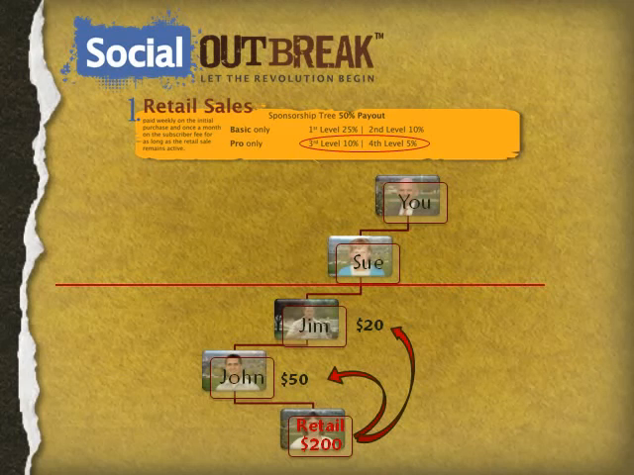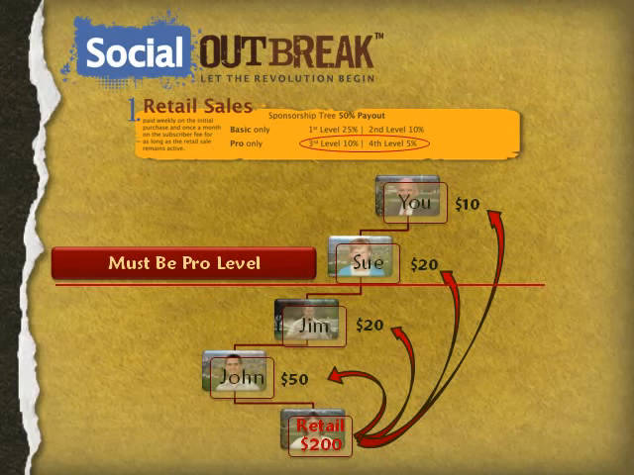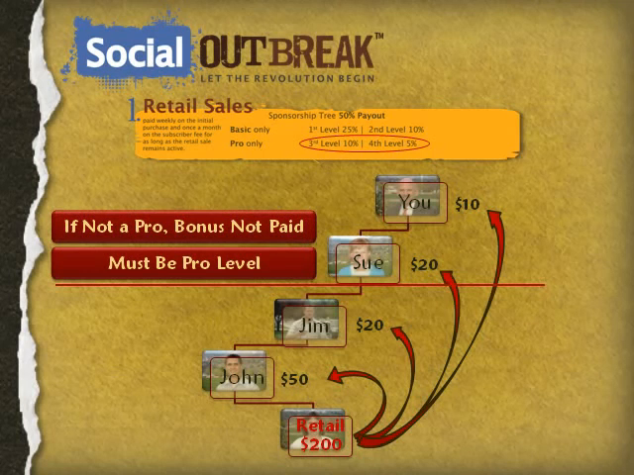Let's look at this. First thing you need to know is in order to earn this commission, you must be on a Pro level auto pay. Assuming both you and Sue are, it would look something like this. Sue would get 10% on the 3rd level, or $20, and you on the 4th level, a $10 commission. Next thing to understand is that if you're not on a Pro level auto ship, this bonus is just not paid. It doesn't keep searching up the tree to give it to somebody, it's just breakage to the company. So to recoup every dollar in the compensation plan, you really do need to be on the Pro level of auto pay.